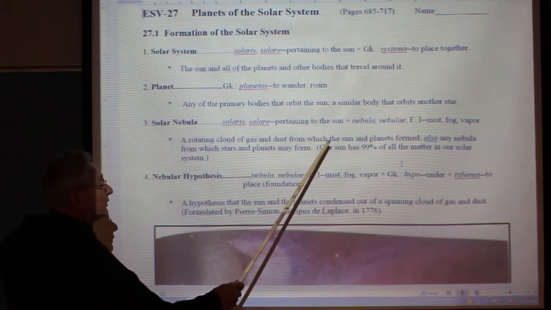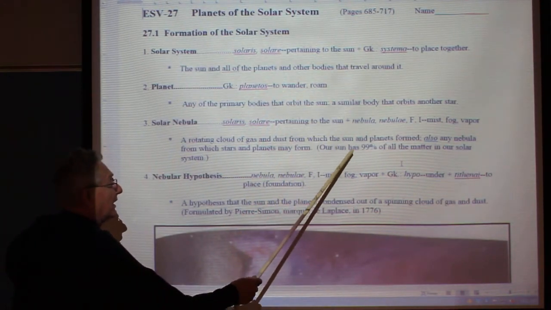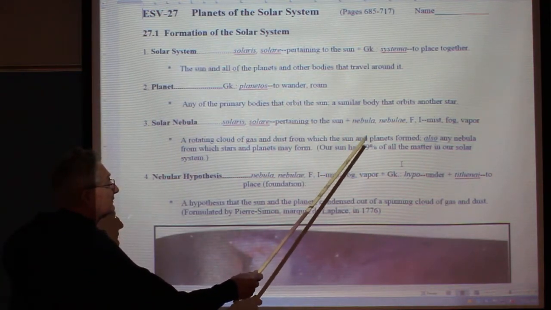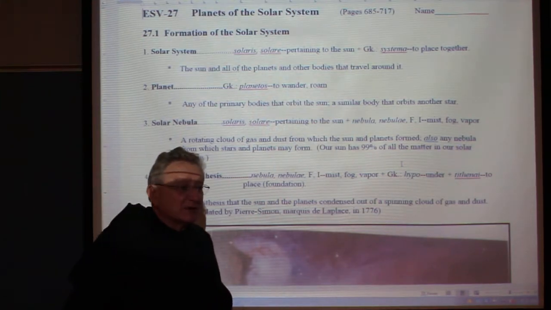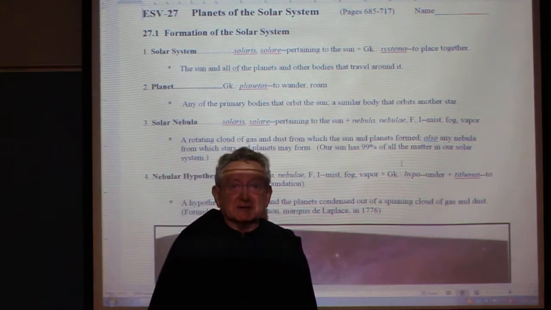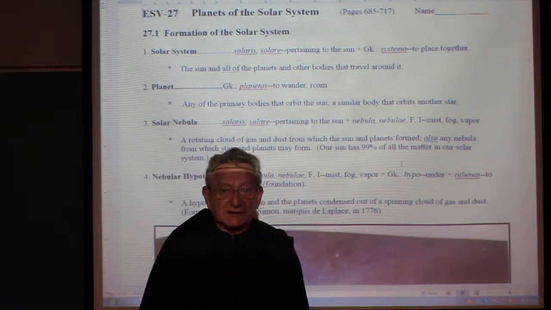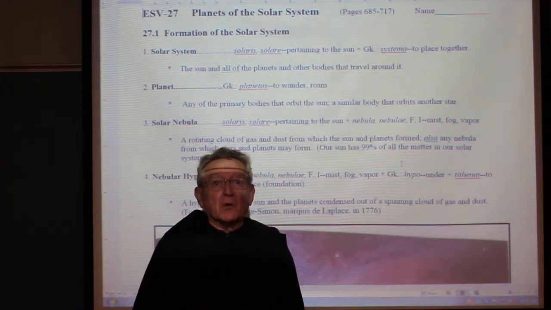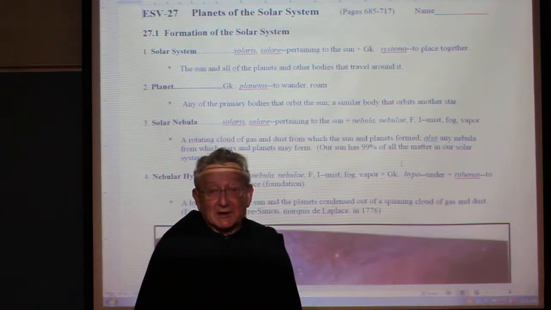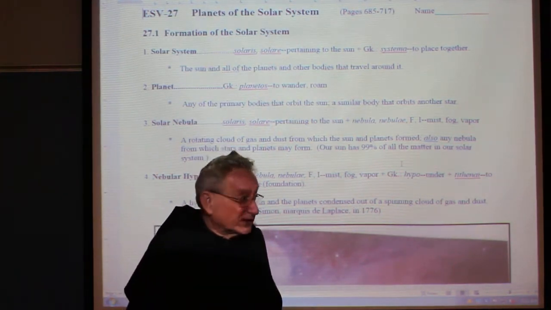Our sun, most important thing to remember, has 99% of all the matter in our solar system. It seems almost an impossible thing to think that our sun has 99%. So how insignificant the rest of our planets and we are compared to the amount of matter in the sun.